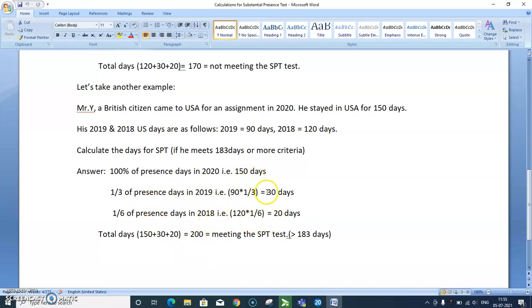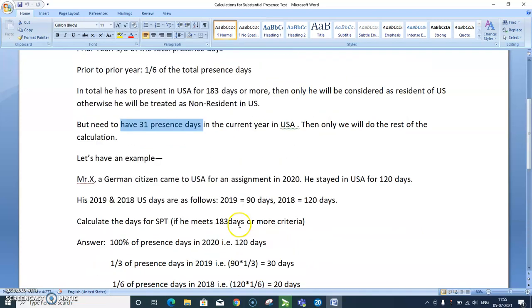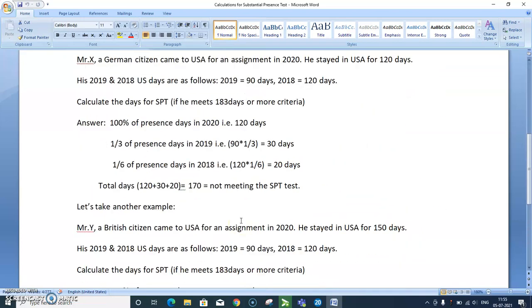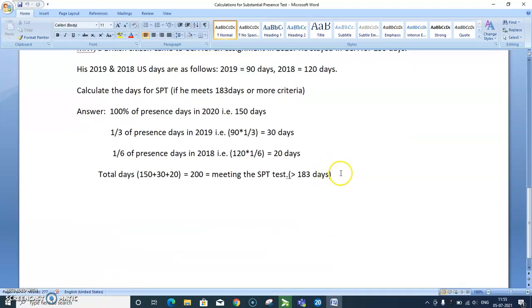So 150 plus 30 plus 20, total 200. That is equal to or more than 183 days, so he is meeting the SPT test. In the first case, because he is not meeting the SPT test, he will file 1040-NR, and here he can file a resident 1040.